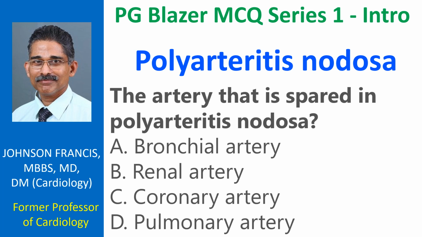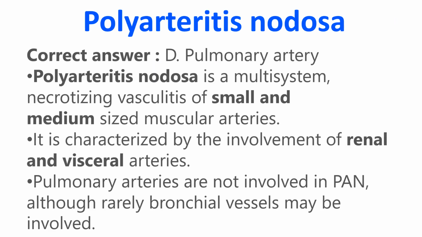The artery that is spared in polyarteritis nodosa. A. Bronchial artery. B. Renal artery. C. Coronary artery. D. Pulmonary artery. Correct answer: D. Pulmonary artery.